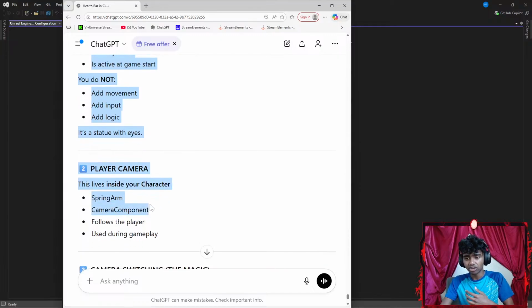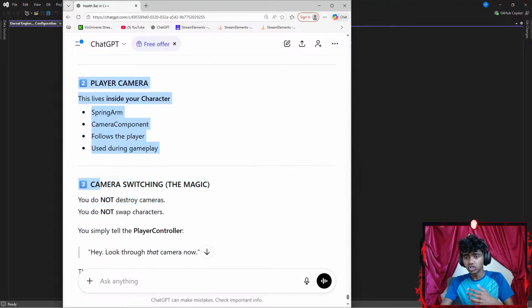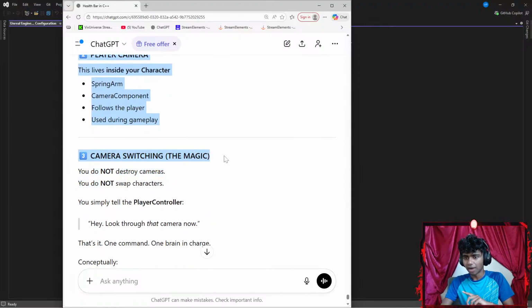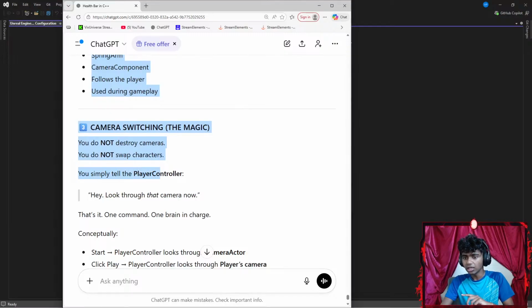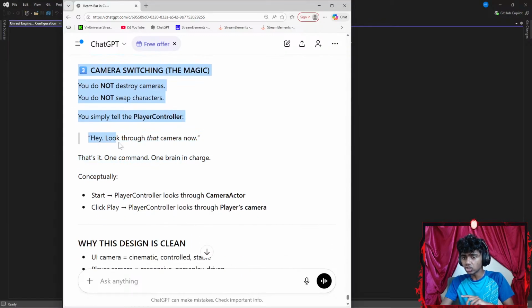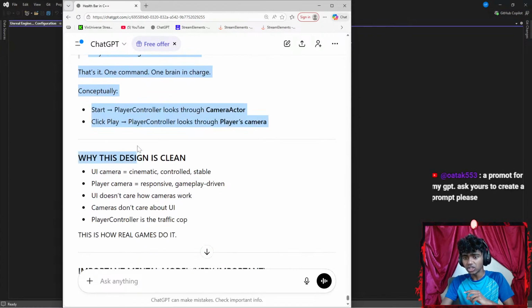Player camera: this lives inside your character. Spring arm camera component follows the player. Used during gameplay. Okay, I did understand that. Camera switching magic. Okay, you simply tell the player controller, hey, look at that camera now. That's it. One command, one brain in charge.